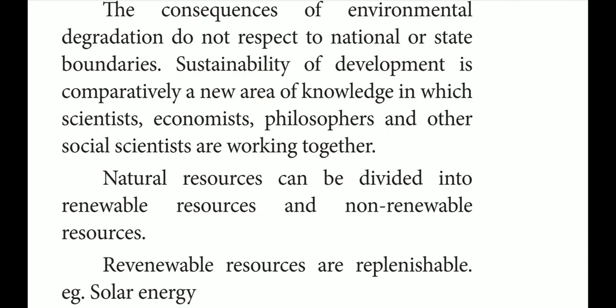Are you clear? Who are the persons? Scientists, economists, philosophers and other social scientists.